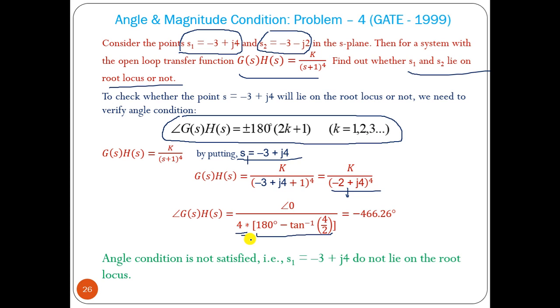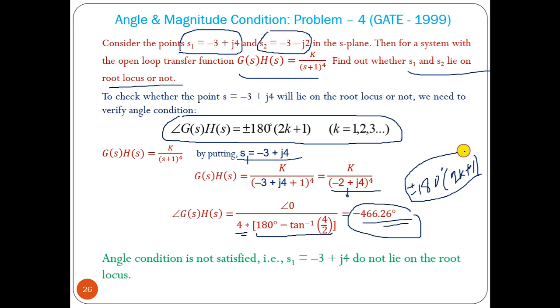So this value comes as minus 466, and this does not satisfy the condition. Why? Because this is not plus minus 180 degree into (2q plus 1). That means it is not equal to an odd multiple of 180 degree.